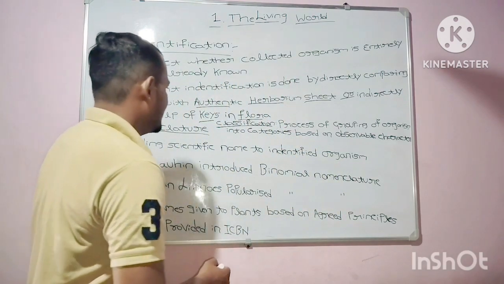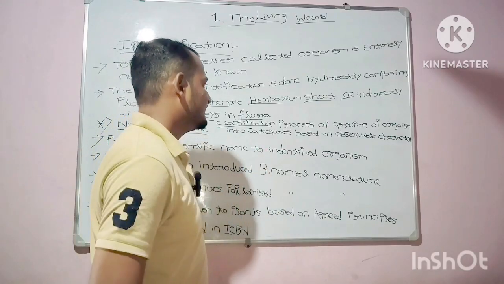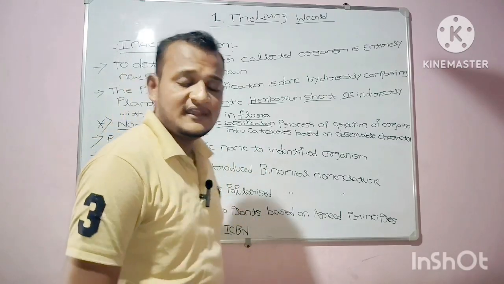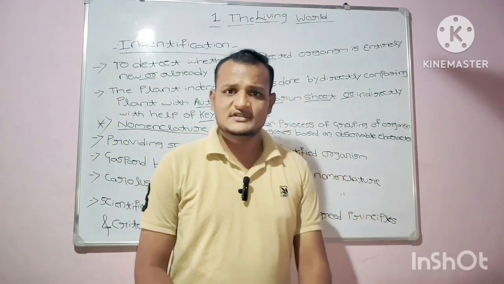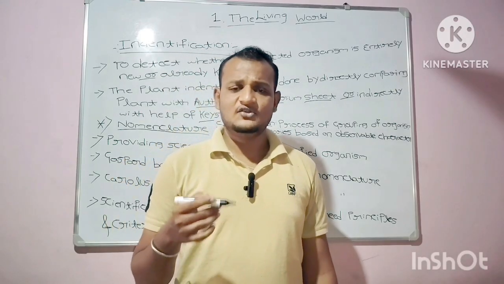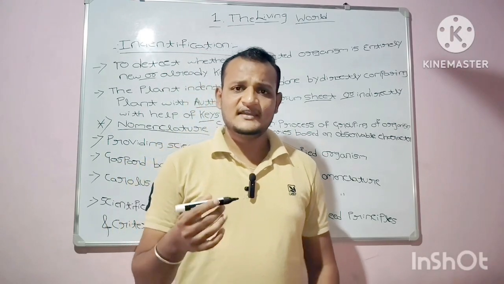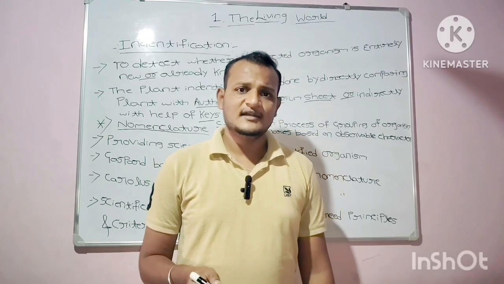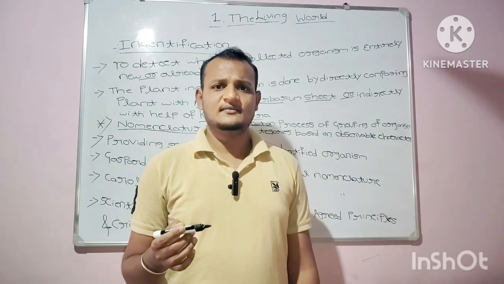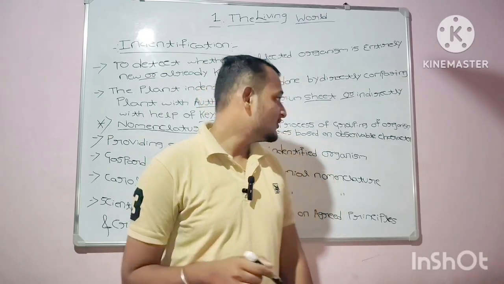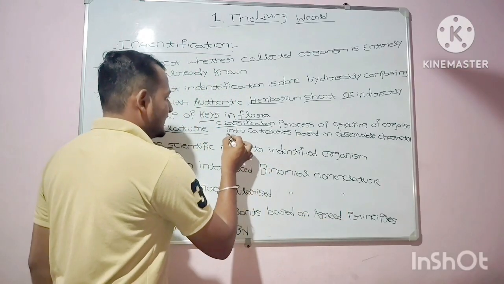Now moving to another concept, classification. Classification is the process of grouping organisms into categories based on some observable characters.